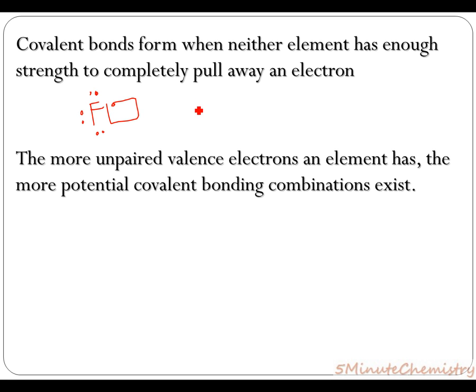If we look at another example, let's say nitrogen. Nitrogen is in group 5, so I have 1, 2, 3, 4, and 5 valence electrons. You see here now I have 3 lone electrons, 3 domains where covalent bonds can form. So nitrogen actually has the ability to make single, double, or triple bonds with other atoms.